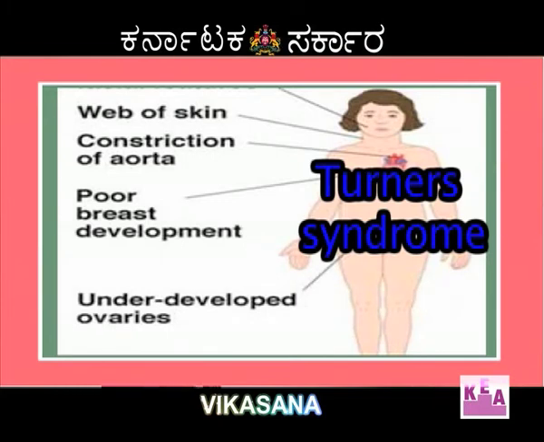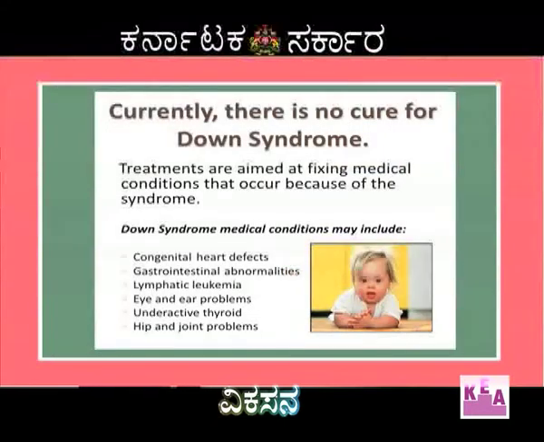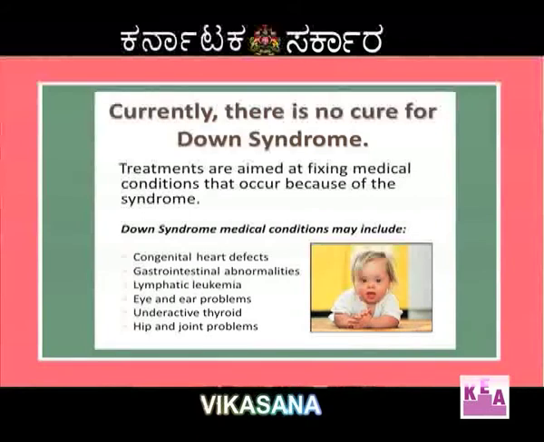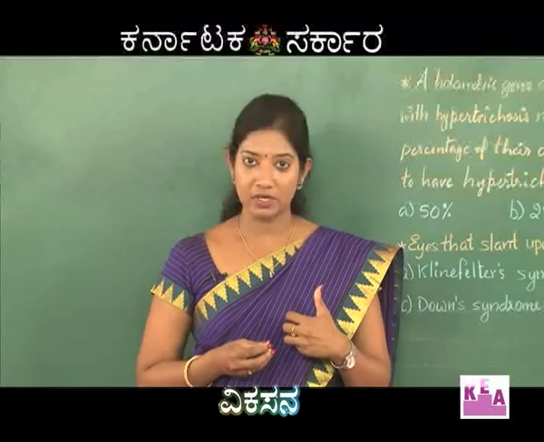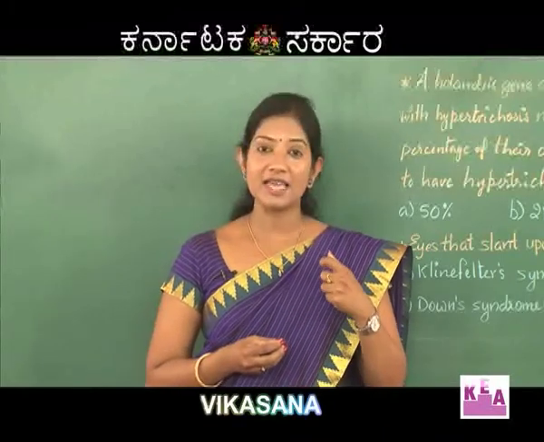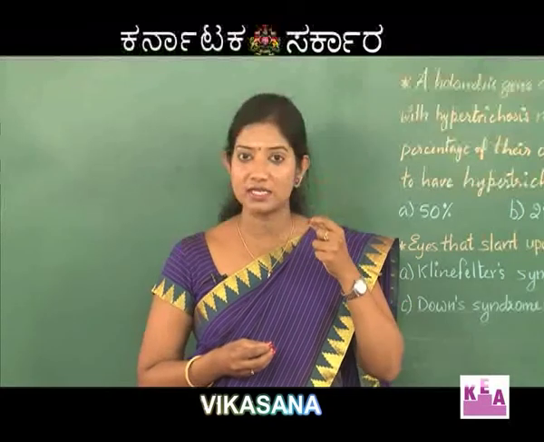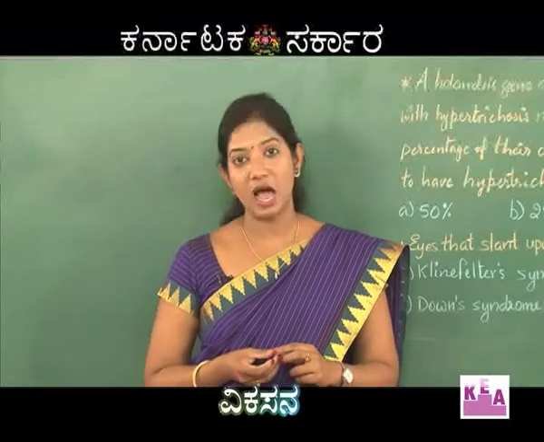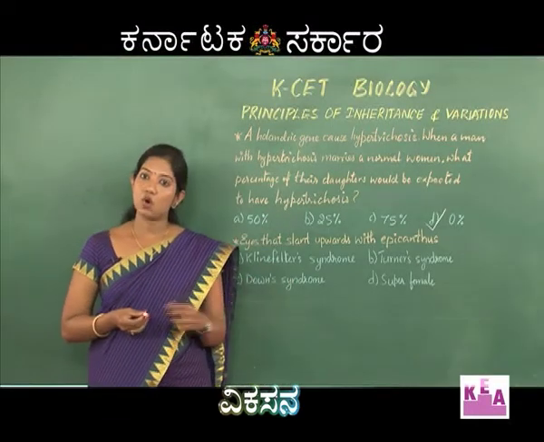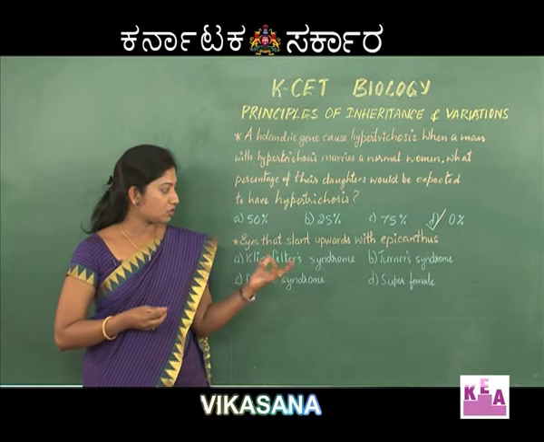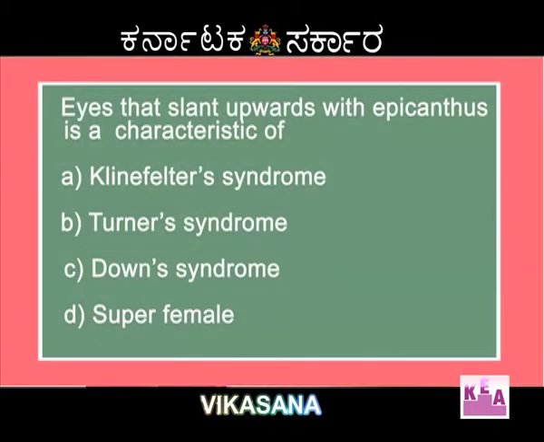Down's syndrome, we are aware that Down's syndrome is a trisomic kind of disorder where the person who is affected by this particular disorder will have a moon shape face or a Mongolian look. Along with this, you can observe that the eyes will slant a little bit upwards and there will be a fold on the upper part of the eyes. Super females show all characteristic features of female because of the presence of one extra X chromosome. So, the right answer over here is option C, Down's syndrome.